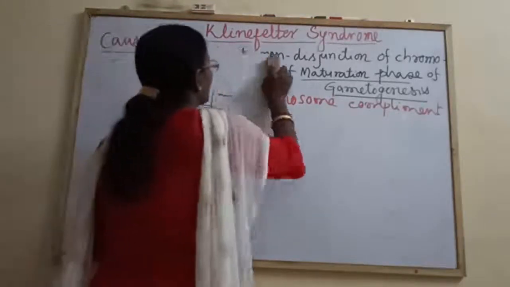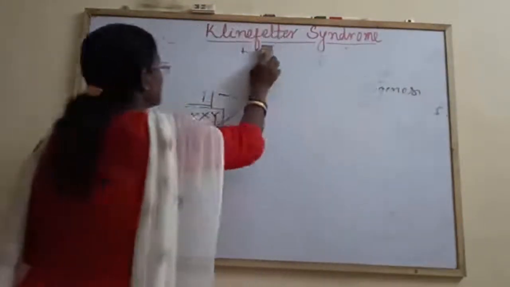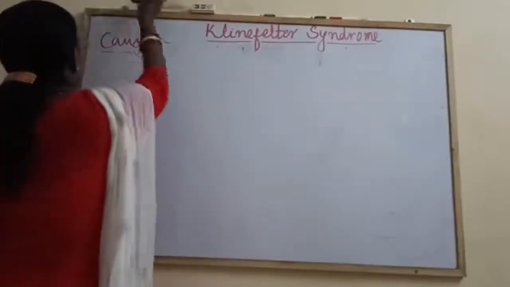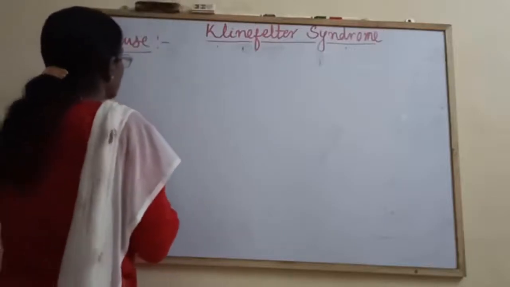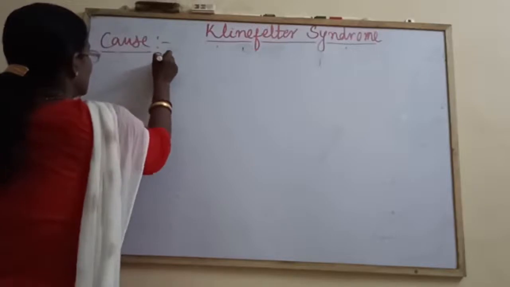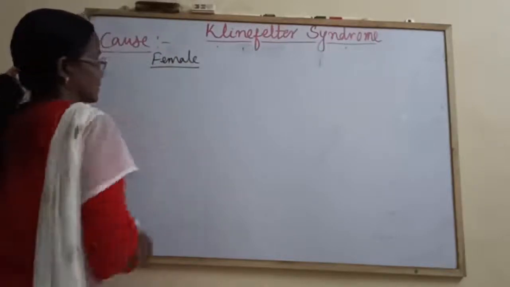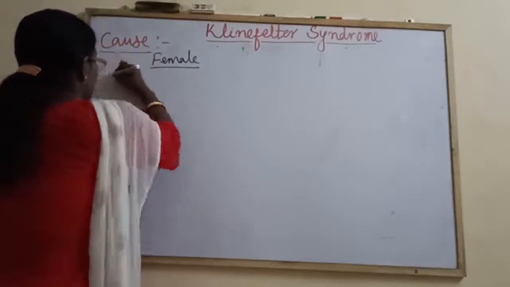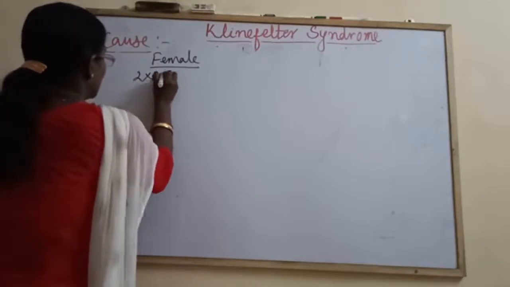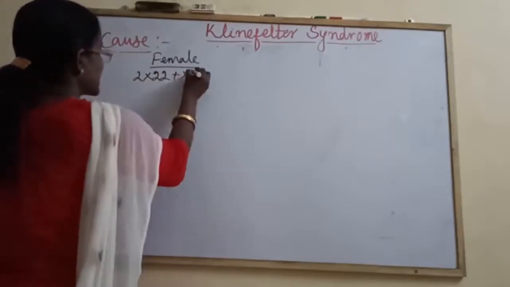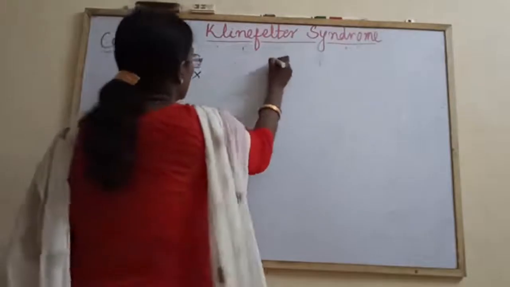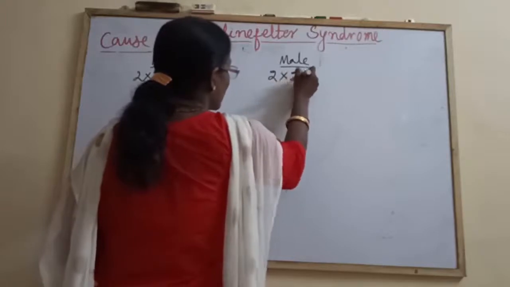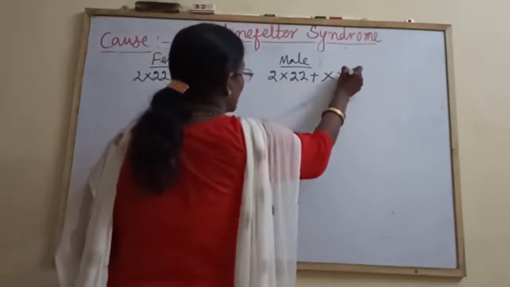Let us see how the sperms or ova become abnormal. A female is represented by autosomes 2 into 22 plus XX, and a male is represented by autosomes 2 into 22 plus XY.